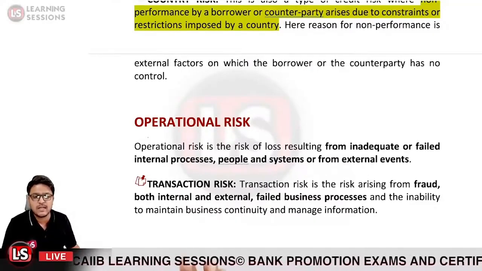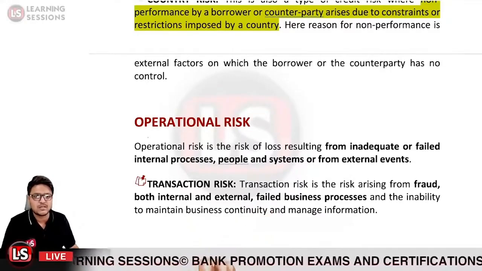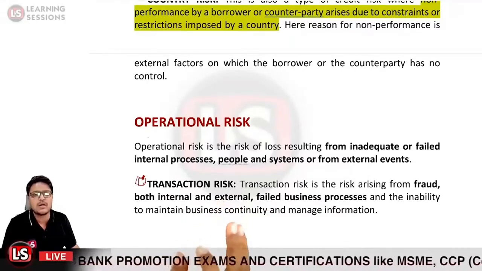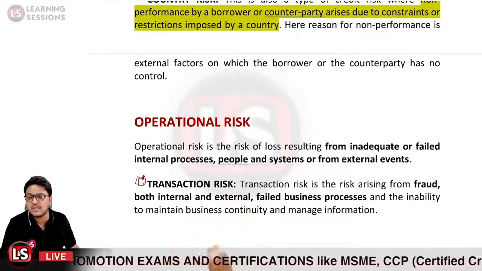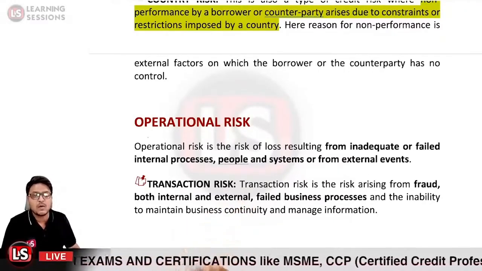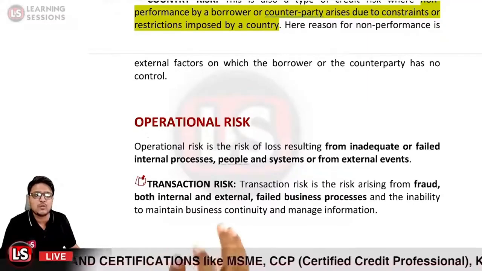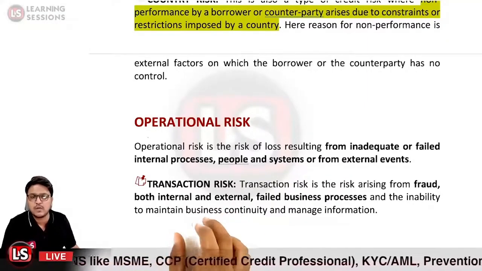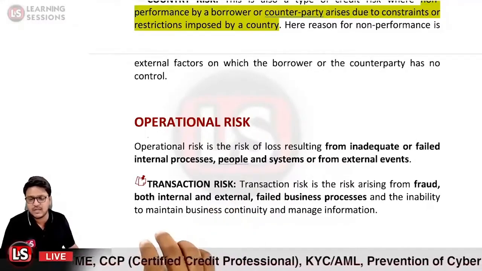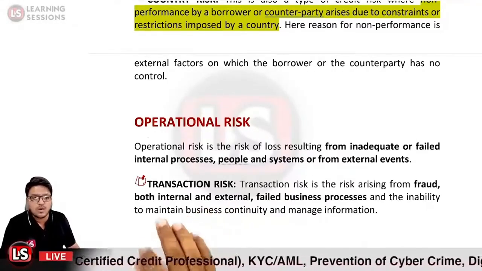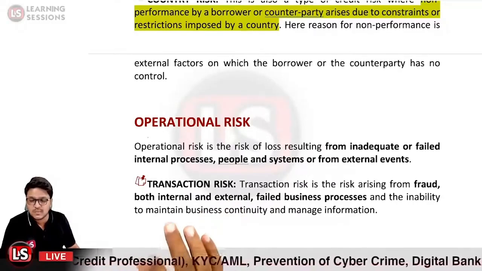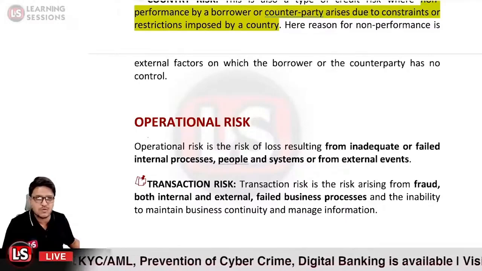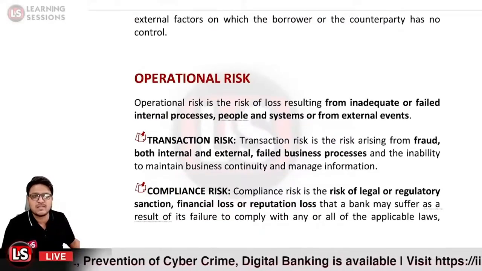First of all, it is related to the transaction risk. Transaction risk is a risk arising from fraud, whether internal fraud or external fraud, or from business processes that have failed, or the inability to maintain business continuity or to manage the information. So all the frauds, business process failures, and inability to maintain the business and manage the information are covered under the transactional risk.